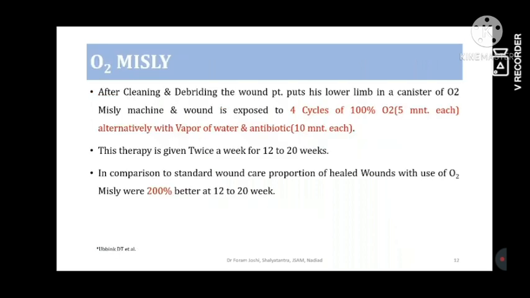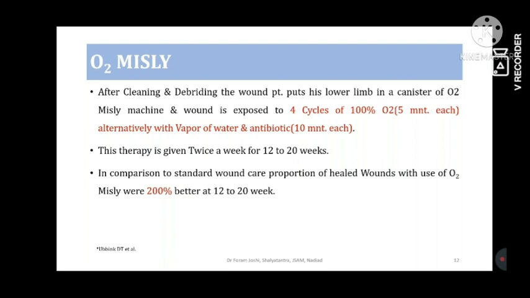Then O2, it is also one kind of device in which the wounded part of the person is kept in a canister of an oxygen-supplied machine, and it is exposed to 100% concentration of oxygen for 5 minutes, and then it is exposed to the vapor of water and antibiotic.